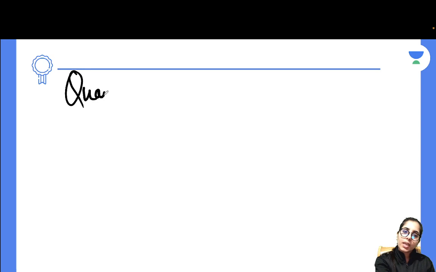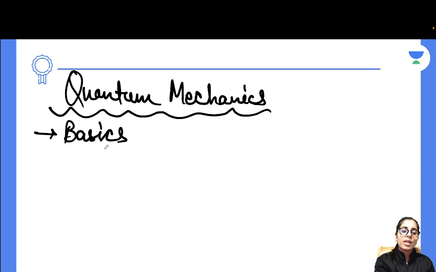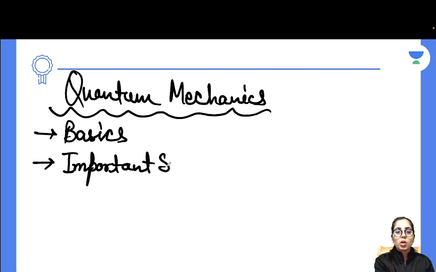Let's talk about the quantum mechanics part now. If I'm going to talk about quantum mechanics, the first thing is you have to prepare the basics. When I talk about basics: normalization condition, orthogonality condition, Dirac notation, expectation value, probability, all of that you need to prepare, right? Other than that, the important systems: 1D box, 2D box, 3D box, harmonic oscillator, ladder operators, raising and lowering operators, A and A dagger, all that you need to prepare. Degeneracy, everything will be included. The wave function, the potential, the energy, everything you need to know.